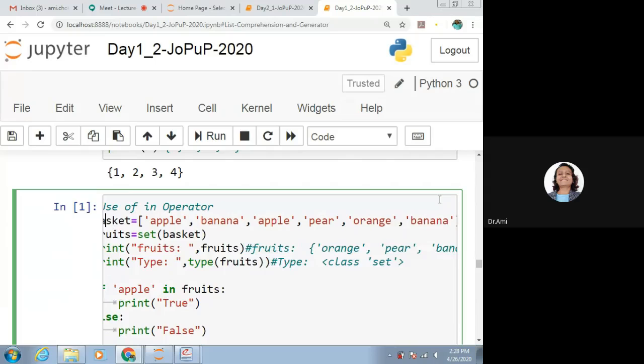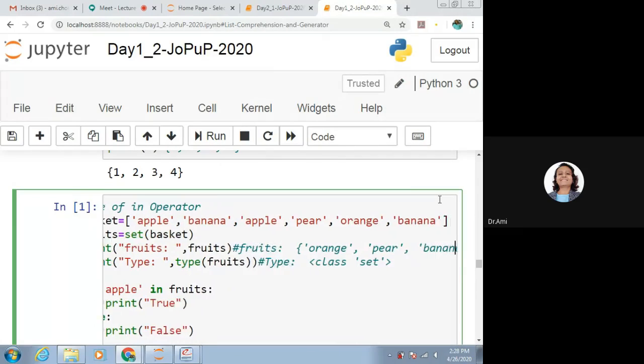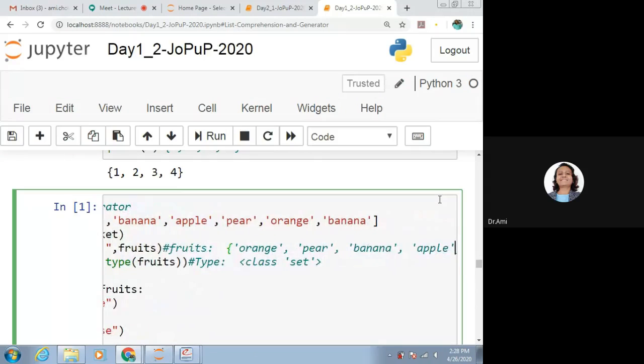But it is a list, because it is written inside the square brackets. Now we have fruits is equal to set of basket. What it does is remove all the duplicate elements and give us the unique elements. If we print fruits, we get orange, pear, banana and apple.